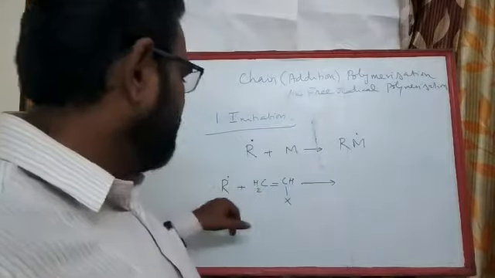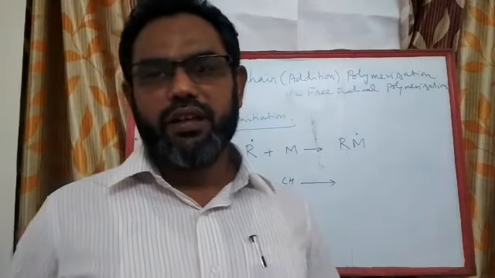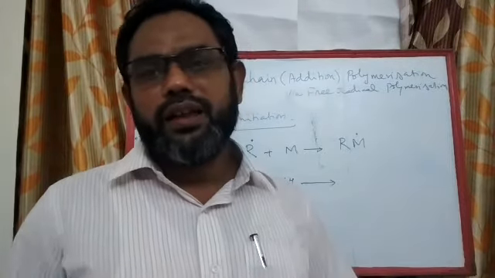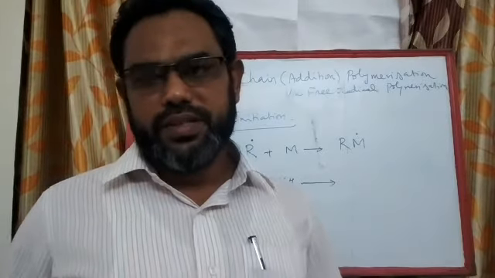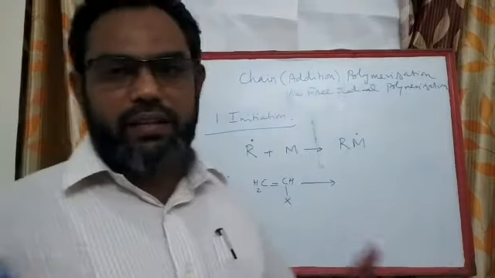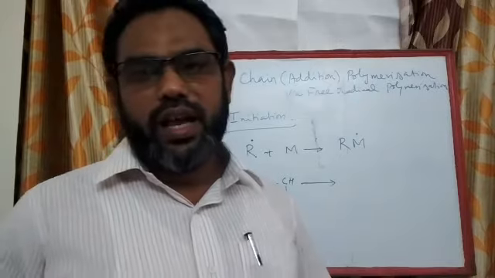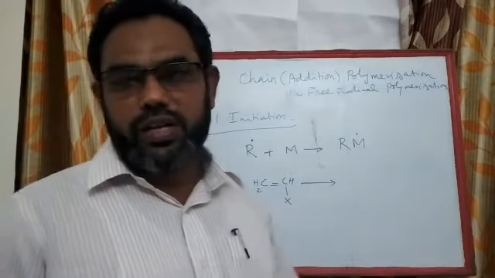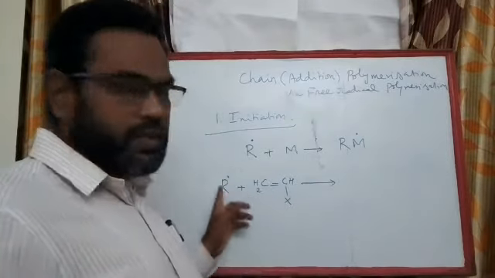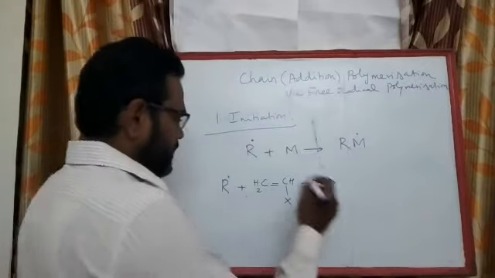So this radical is like a prospective bachelor. Okay, which is always unstable, which always tries to combine with another neutral species or another radical. So if there is a radical available, this radical will immediately attack and then get neutralized. And since we have a monomer, a neutral species, this takes away an electron from this neutral species and gets stabilized. Okay. So now let us see how this takes place.